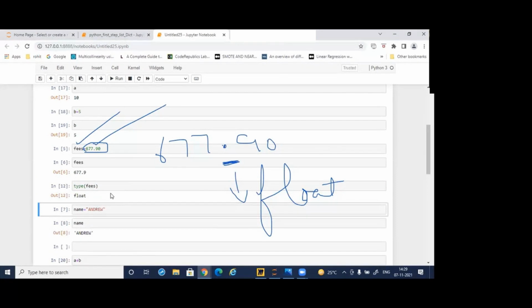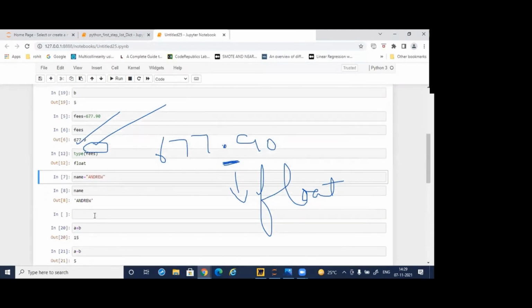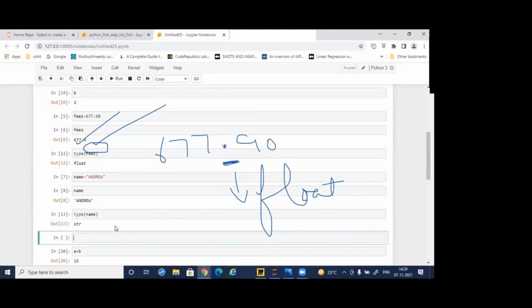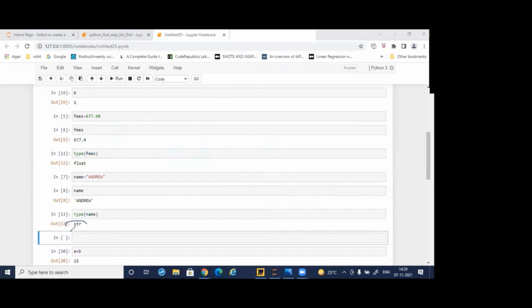See, you are not defining anything. You are not telling it that this is a float data type, but Python will check it on its own. It will detect that this one is a float data type. If I write here name Andrew and I want to check what the type is, tell me. It is saying str, string. So you can say this is string, this is float, and above it is integer.